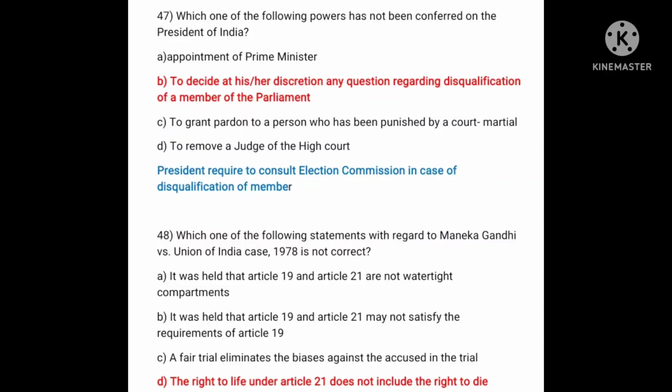Next, which one of the following statements with regard to the Maneka Gandhi versus Union of India case 1978 is not correct? A. It was held that Article 19 and Article 21 are not watertight compartments. B. It was held that a law depriving personal liberty under Article 21 may not satisfy the requirements of Article 19. C. A fair trial eliminates the biases against the accused in the trial. And D. The right to life under Article 21 does not include the right to die. The correct answer is D. The right to life under Article 21 does not include the right to die.